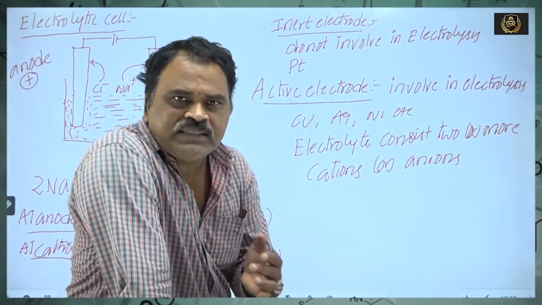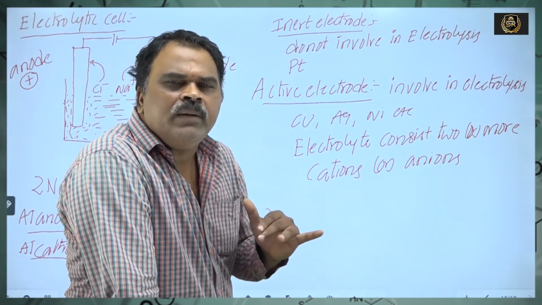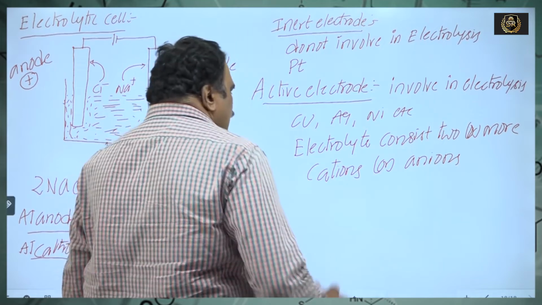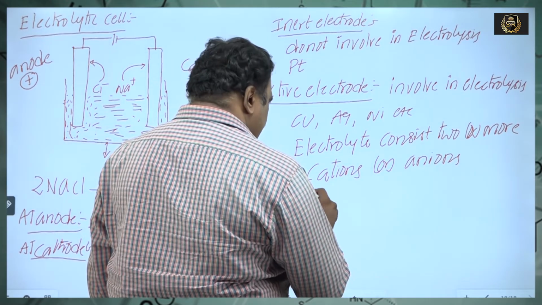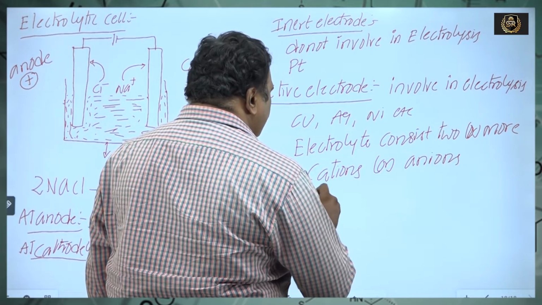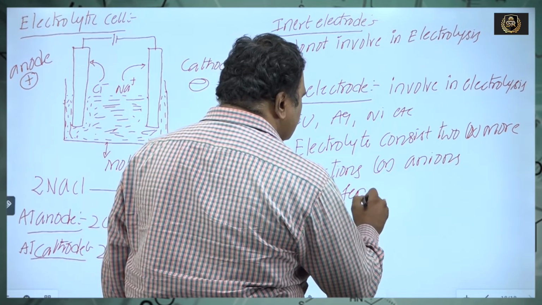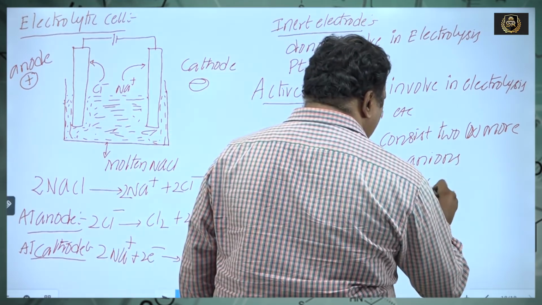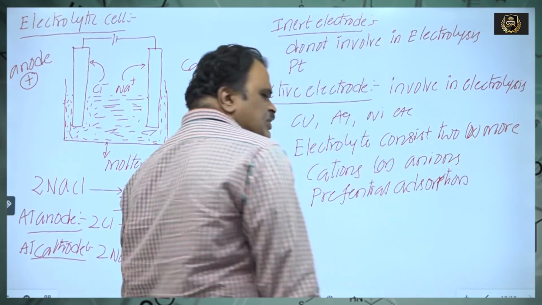Which anion moves towards the anode first? Which cation moves towards the cathode first? It depends upon the preferential adsorption, or the adsorption potential.